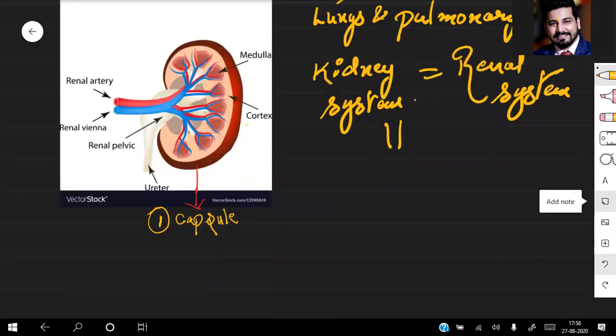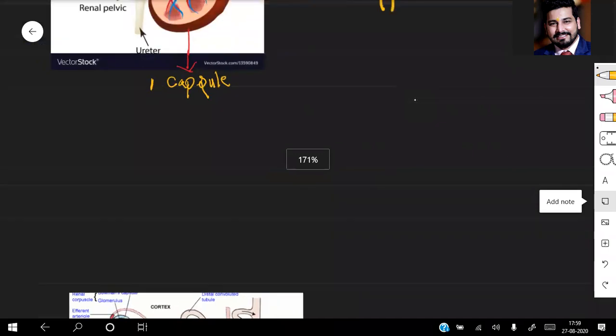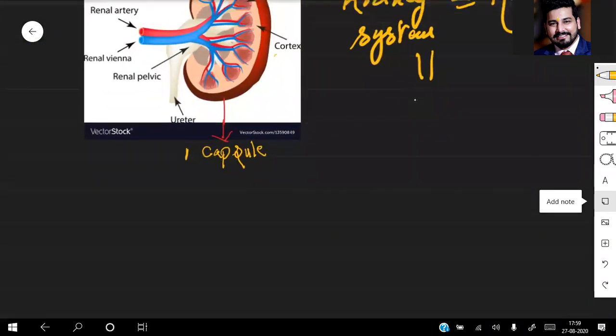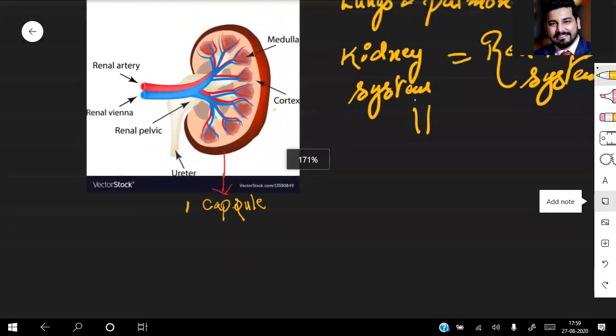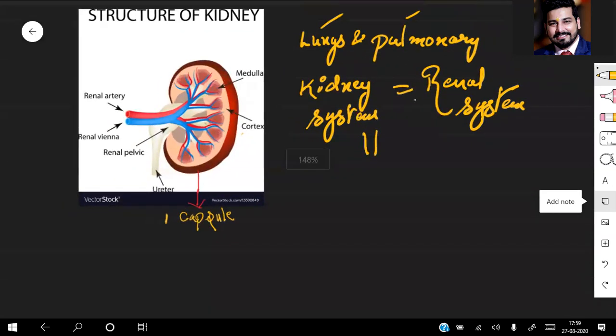If you go for a postmortem, when you remove the capsule, you'll get what? You'll get the cortex. Number two is the cortex. Then you reach the medulla. When you reach the medulla, you can see small lobes. These are the small lobes which are present.